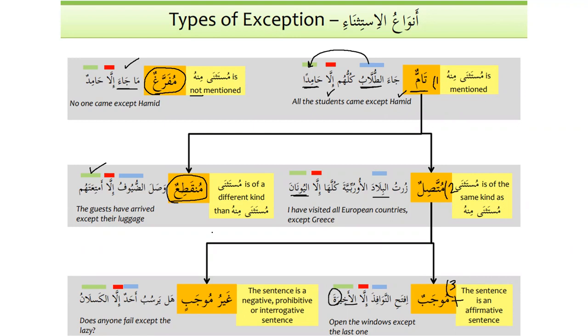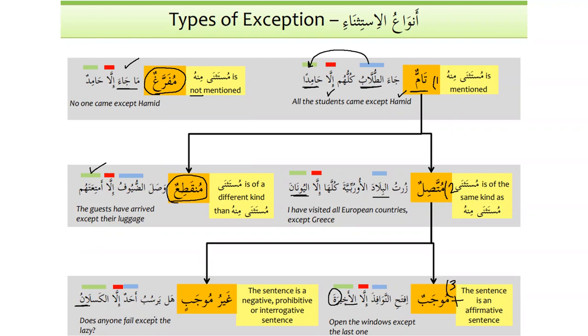So when the noun comes after illa and it is disconnected, it will be mansub. And when it is tamun, muttasilun, and mujabun, then the noun that comes after illa will also be mansub. Ghayru mujabin means the sentence will be negative, or prohibitive, or interrogative. And ghayru mujabin, most of the time it is marfu.